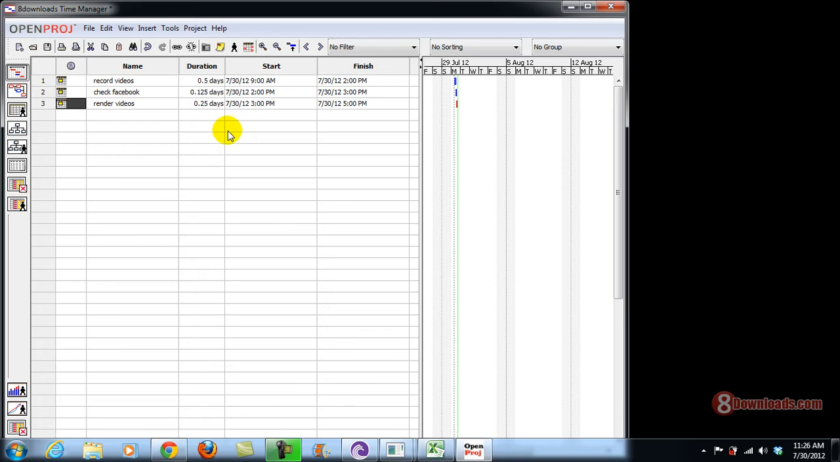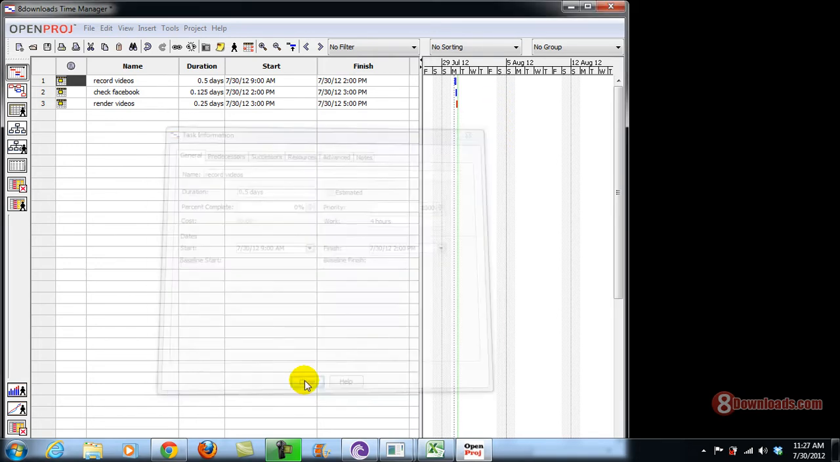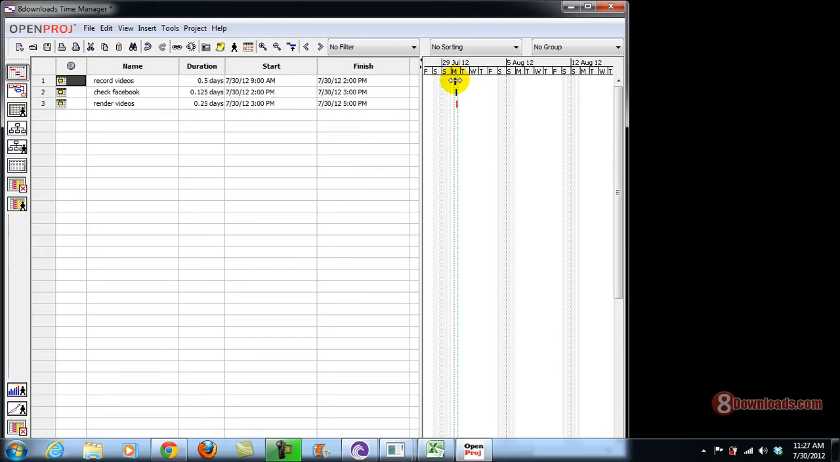Now this time, to control your task and make sure that these tasks are being followed, you can put a priority on the task by double clicking on this information area, and then you can put it as 1000, and then of course you can indicate how many hours of work. So when you close it, it will update itself, and as you can see, it's in the priority level here.